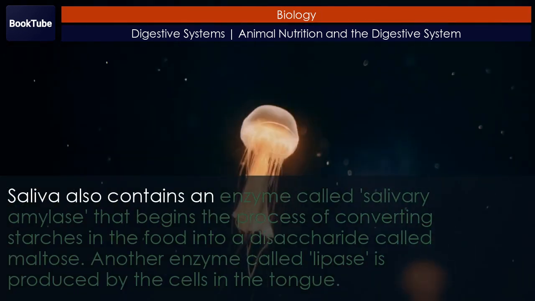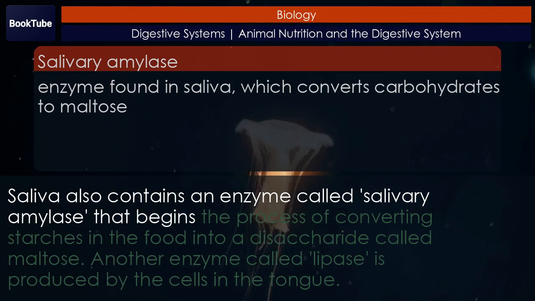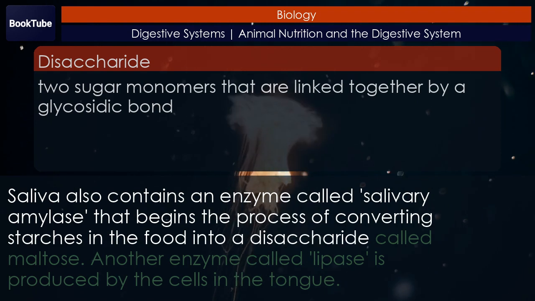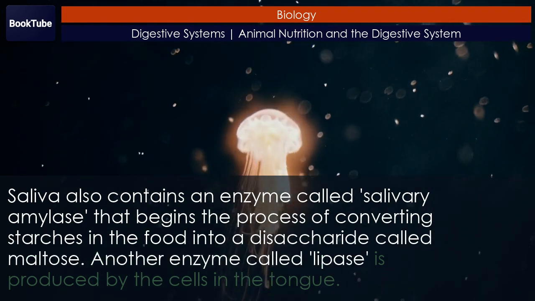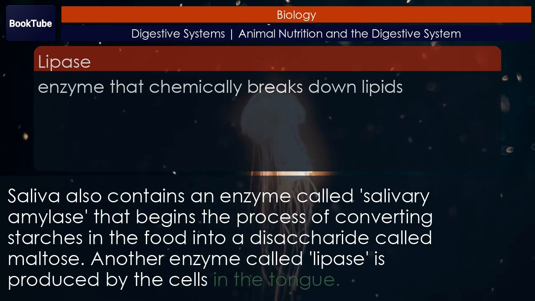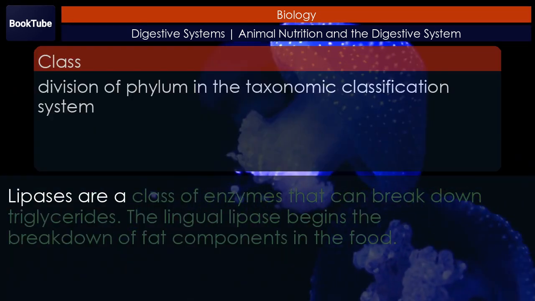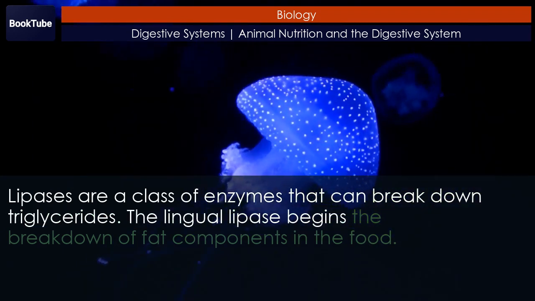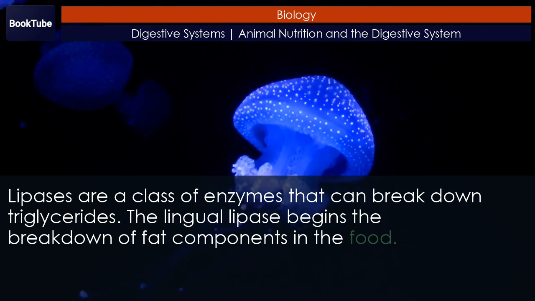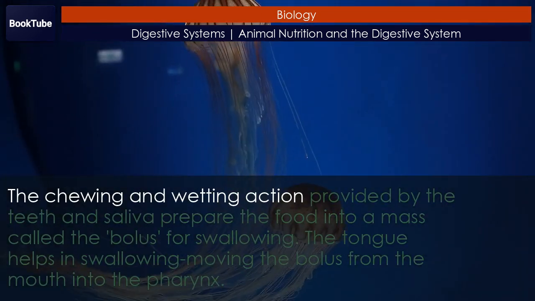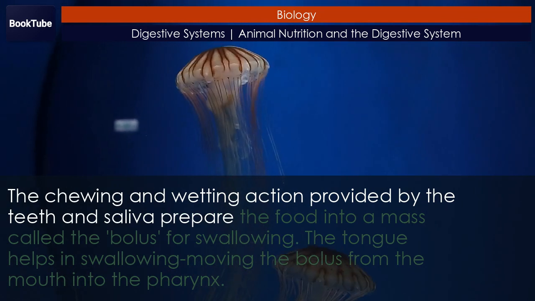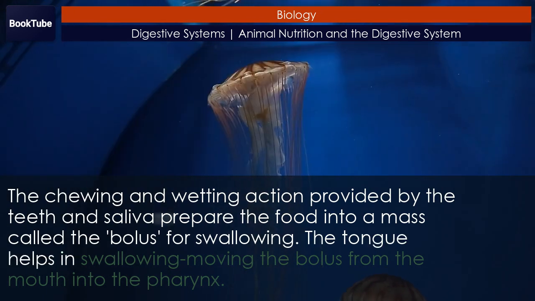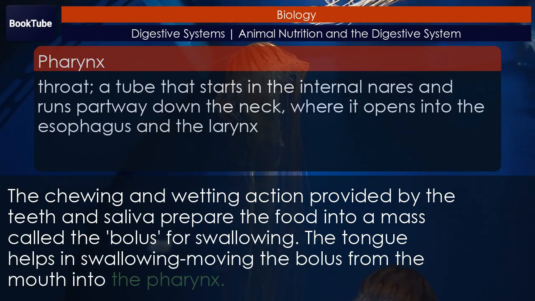Saliva also contains an enzyme called salivary amylase that begins the process of converting starches in the food into a disaccharide called maltose. Another enzyme called lipase is produced by the cells in the tongue. Lipases are a class of enzymes that can break down triglycerides. The lingual lipase begins the breakdown of fat components in the food. The chewing and wetting action provided by the teeth and saliva prepare the food into a mass called the bolus for swallowing. The tongue helps in swallowing, moving the bolus from the mouth into the pharynx.